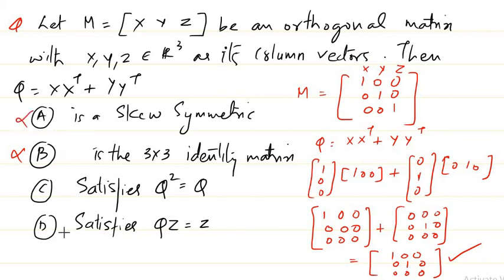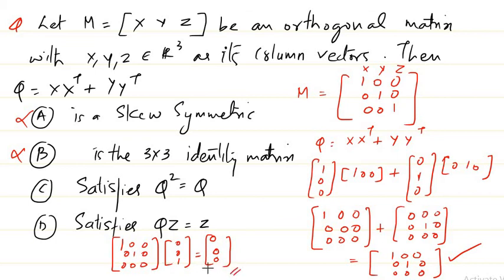Now if you see the last option, option D, Q times Z is equal to Z. In our problem, Z is the vector 0 0 1, and this is our matrix Q. If you multiply Q with Z, do we get Z? You can see if I multiply, I get something like this. So definitely QZ is not equal to Z. That option is also not correct. The one correct option should be this one, but let us check how we get this.